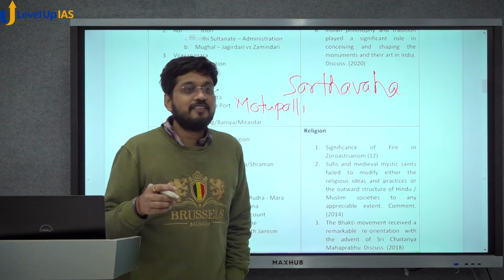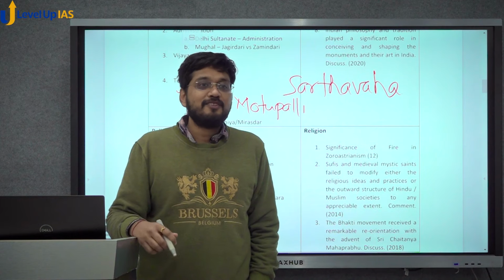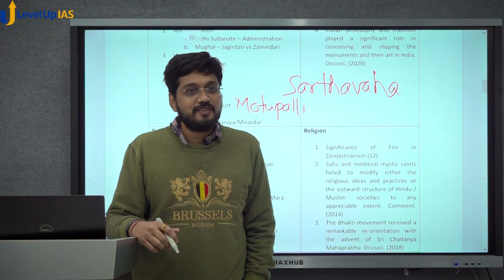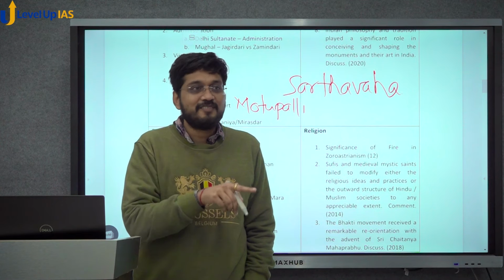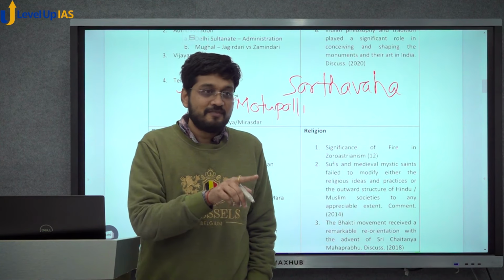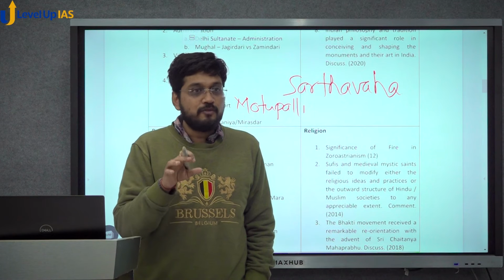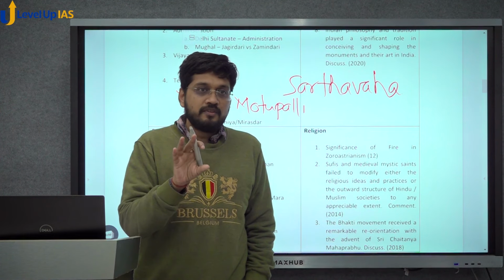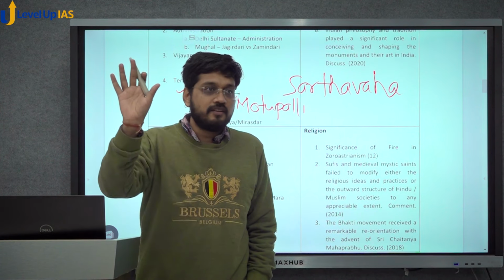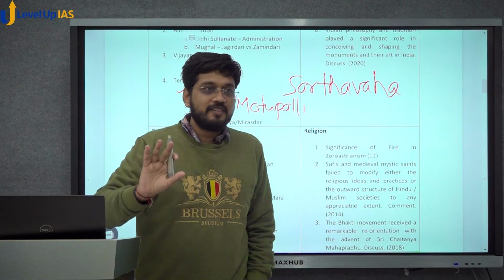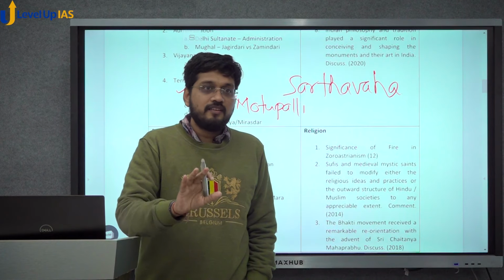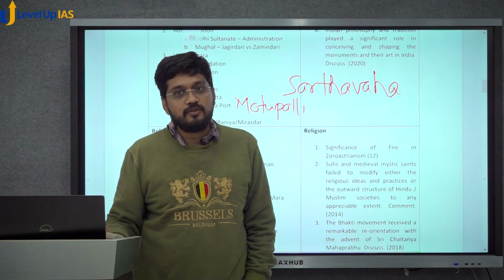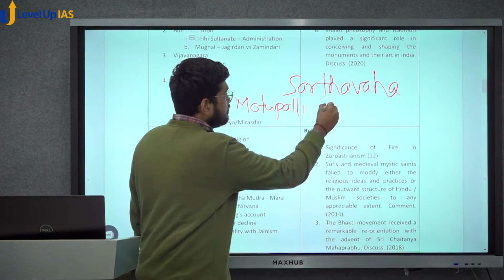But generally, see, it is a history class, so you should go chronologically always. When you enlist all the Chinese travelers, you start with Fai Yan, then come to Yuan Sang, and not the other way around. Fai Yan came first, and then came Yuan Sang. And if you can't remember that, there is a short way. Yuan Sang starts with H, he came during the time of Harsha, H and H. You remember that way. Then Fai Yan comes first in the late Gupta era, Yuan Sang in Harsha era, and after that a century or two afterwards you have Itzing or I Ching.